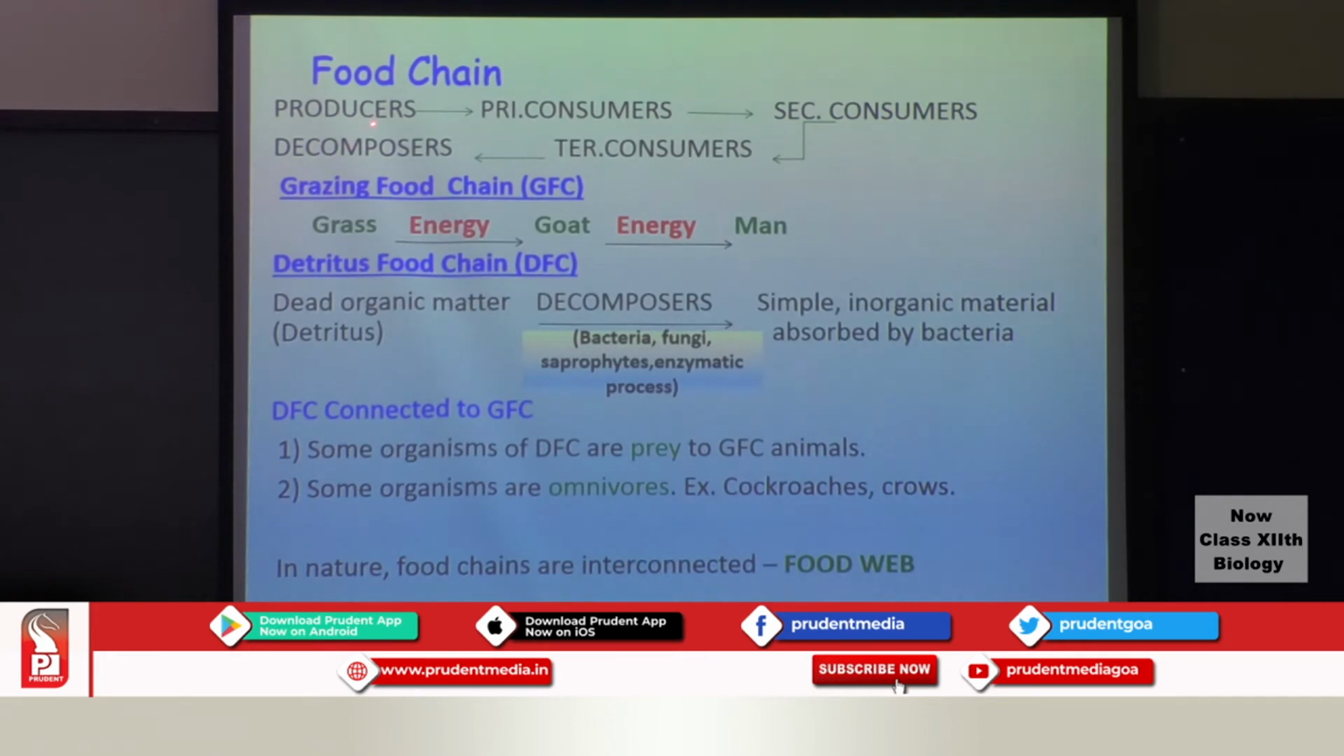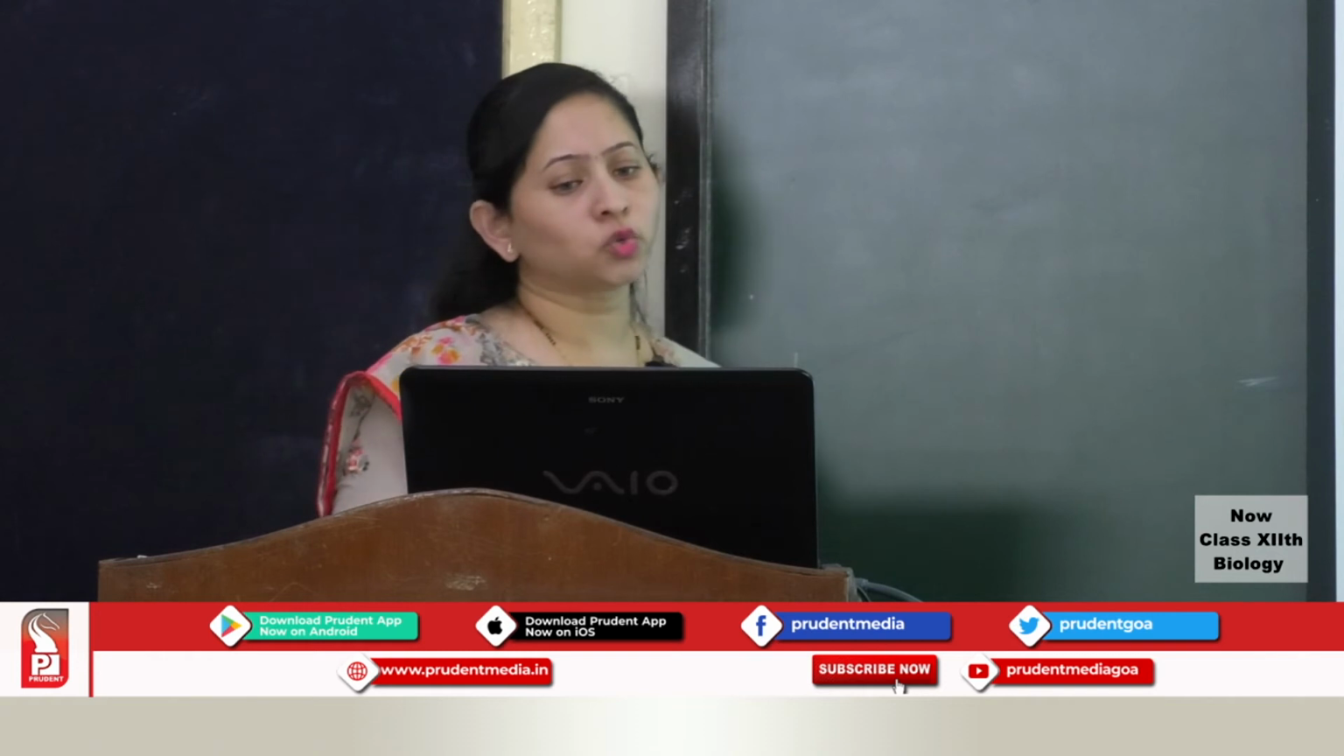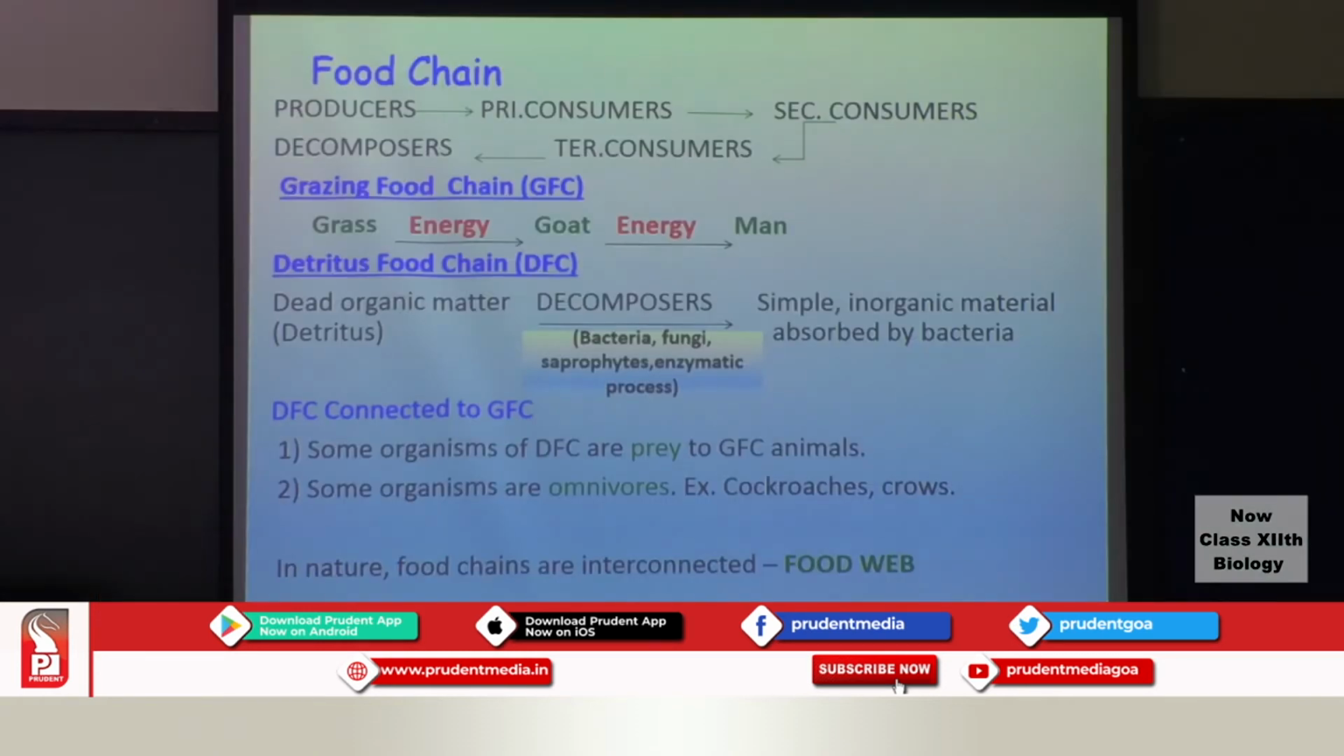So we have the producers, the primary consumers which will be feeding on the producers, the secondary will be feeding on the primary consumers, the tertiary will be feeding on the secondary, and finally, not to forget the decomposers here. So this is a food chain. Again, this food chain is divisible into two. We have the grazing food chain and we have the detritus food chain.